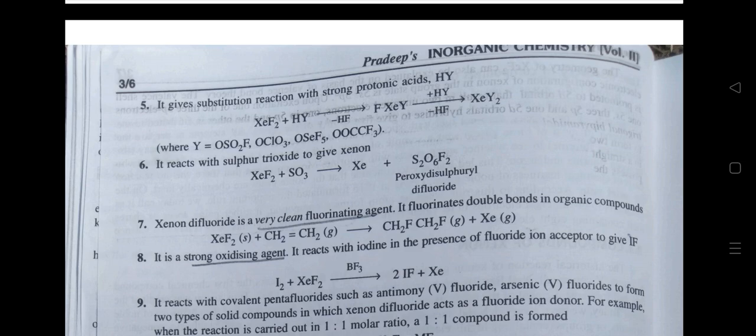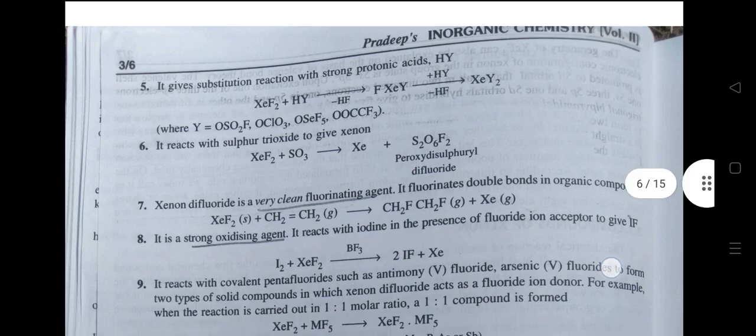Seventh, xenon difluoride is a very clean fluorinating agent. It fluorinates double bonds in organic compounds. Eighth, it is a strong oxidizing agent. It reacts with iodine in the presence of a fluoride ion acceptor to give IF5.